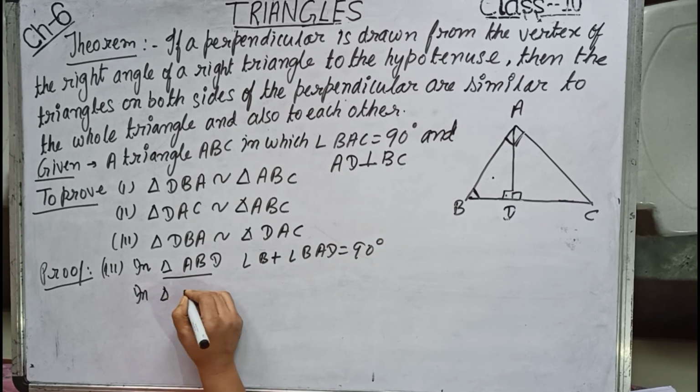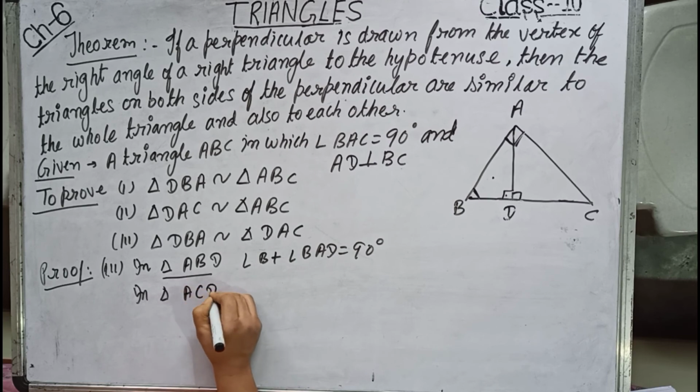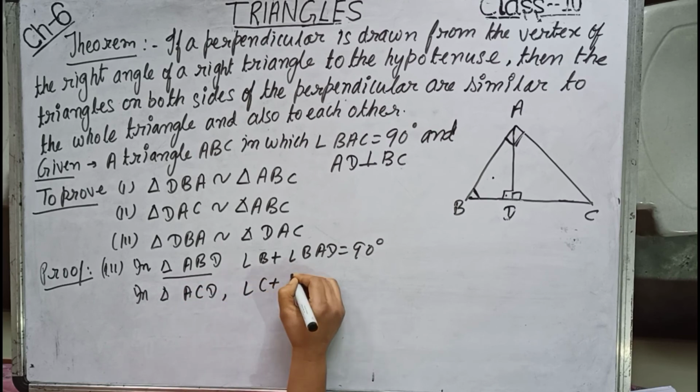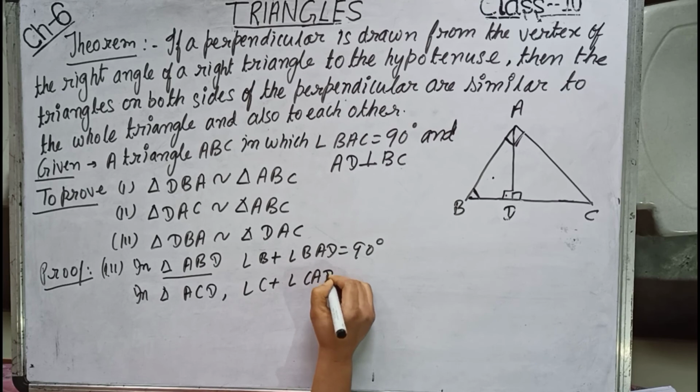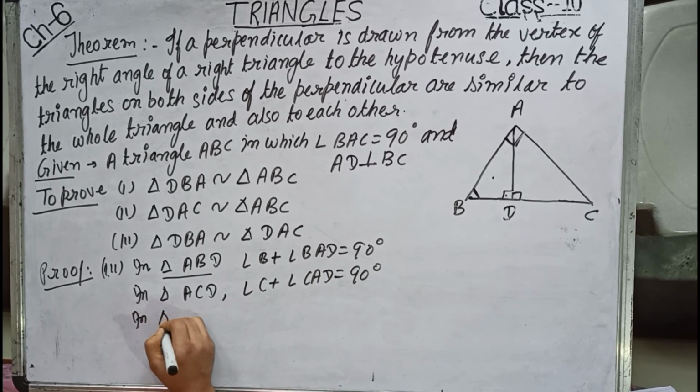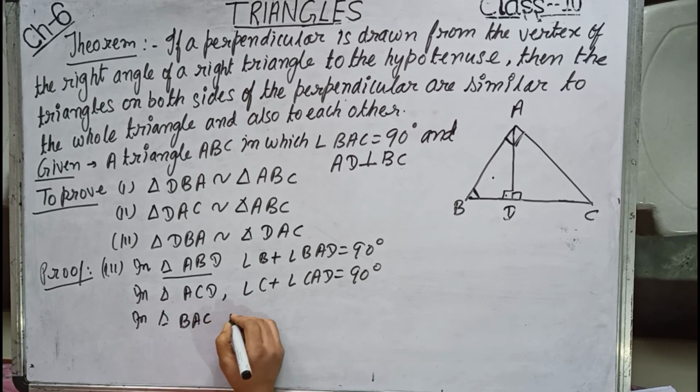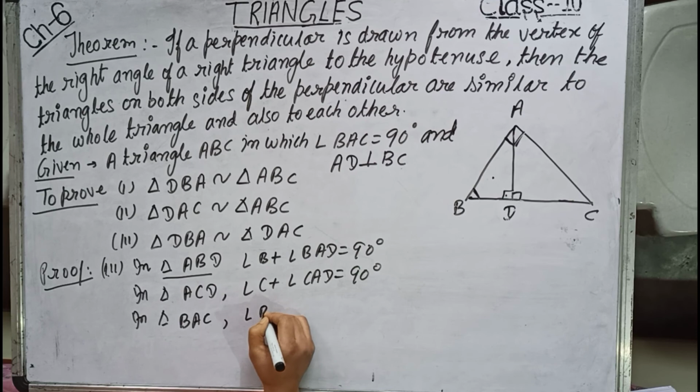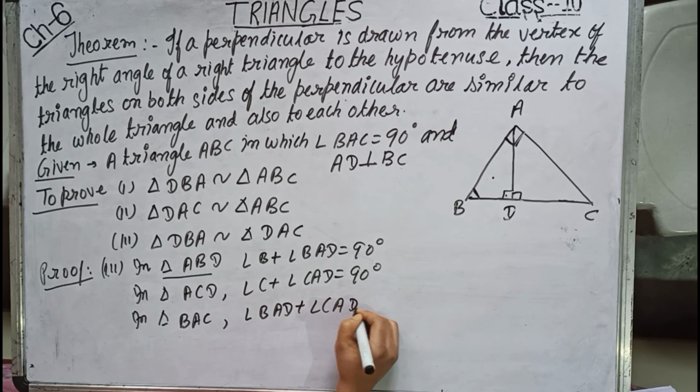In triangle ACD, angle C plus angle CAD equals to 90 degree. And in triangle BAC, angle BAD plus angle CAD equals to 90 degree.